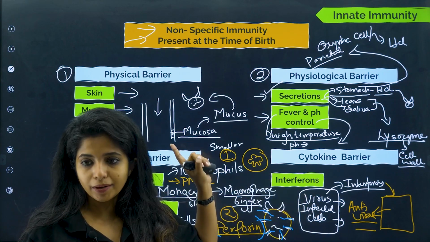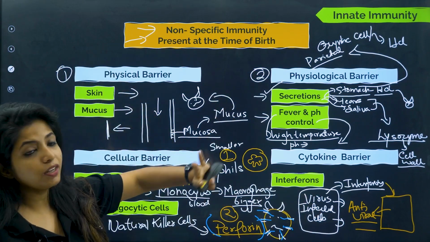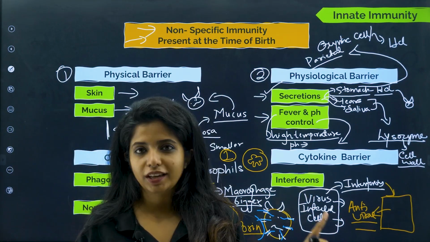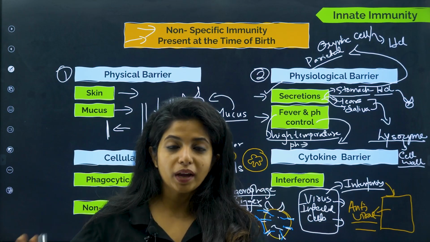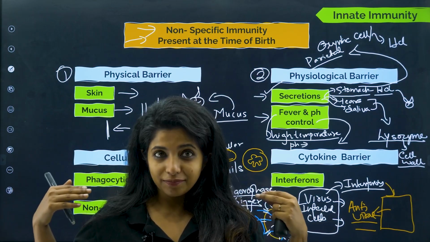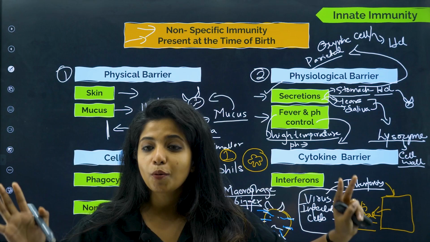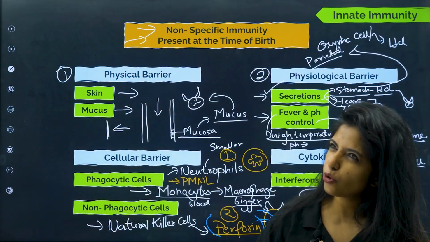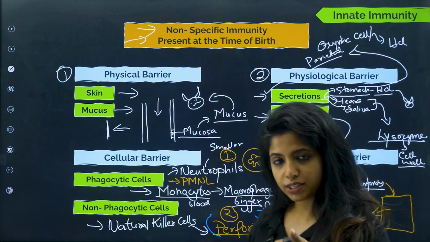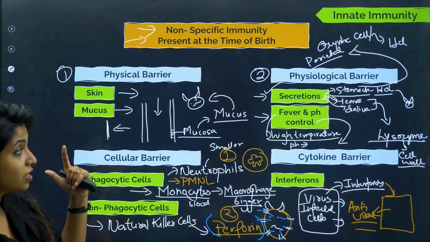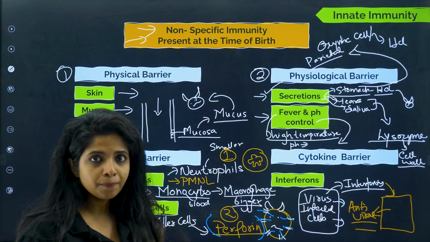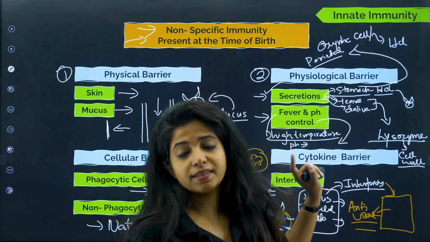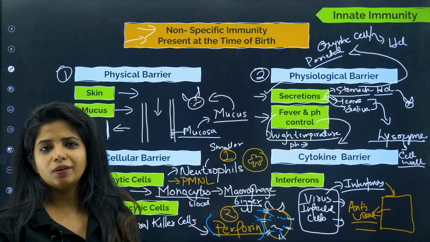The questions have usually been framed this way. So if we talk about innate immunity, innate immunity, children, is non-specific. Anything can be stopped with the help of innate immunity, and it comes with us by birth itself. So it's inborn. Now there are 4 barriers: physical, physiological, cellular, and cytokine barrier. Physical: skin and mucus. Physiological: secretions, we have HCl secreted by our stomach, and then we have tears and saliva, in which we have lysozyme enzyme, and this lysozyme goes and attacks all the bacteria and kills them.